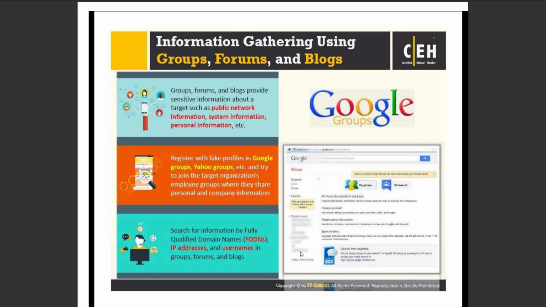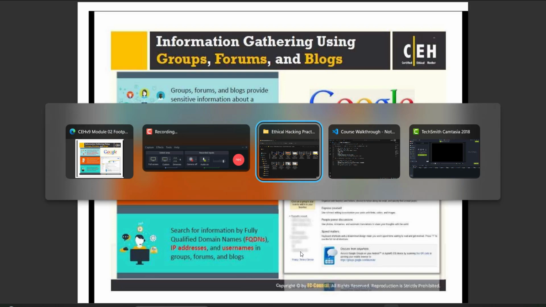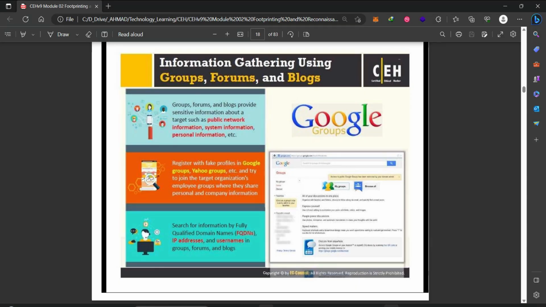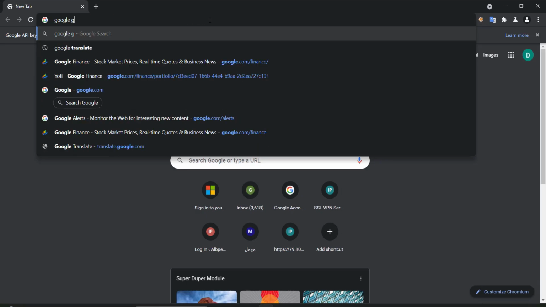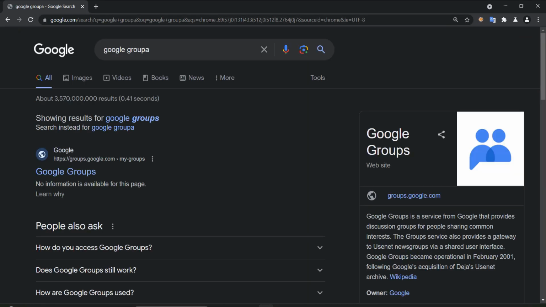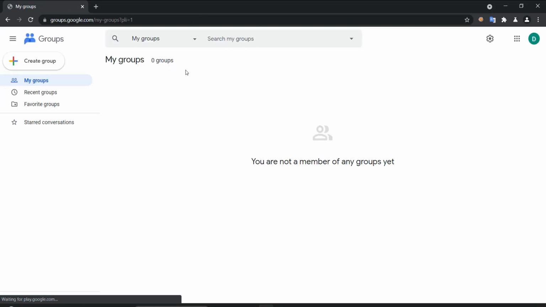So if we go to, okay, let us open the browser. There is something called Google Groups, groups.google.com. Usually in these groups, we can create a group or we can join a group.